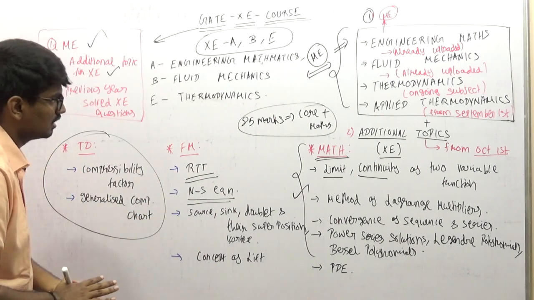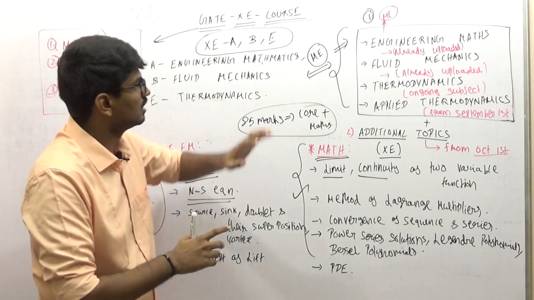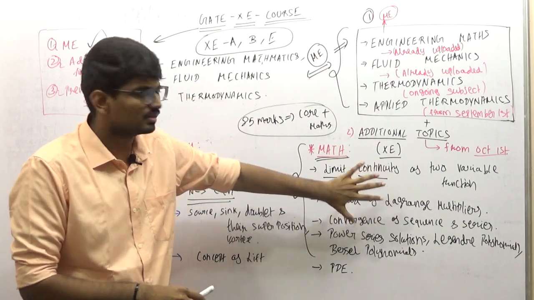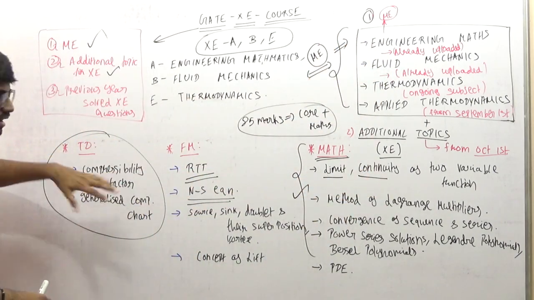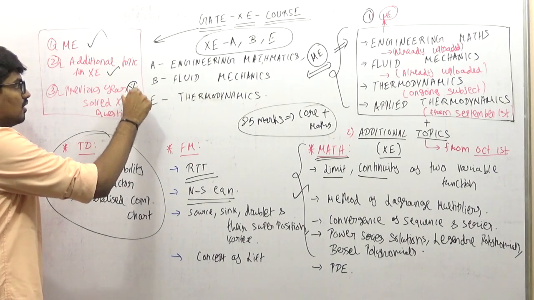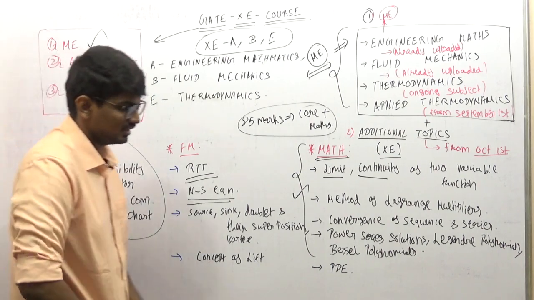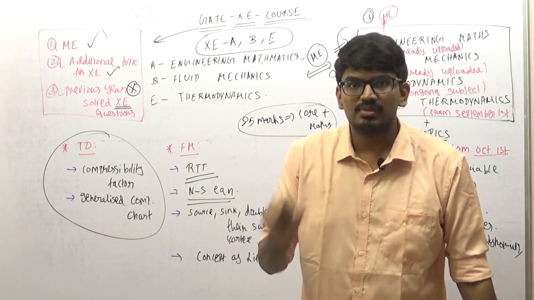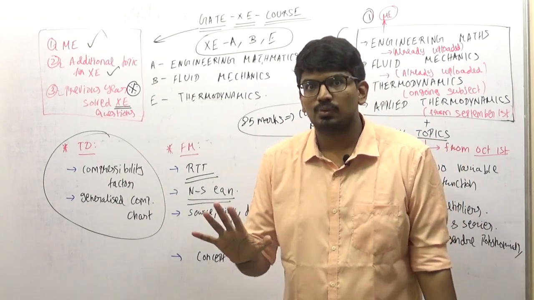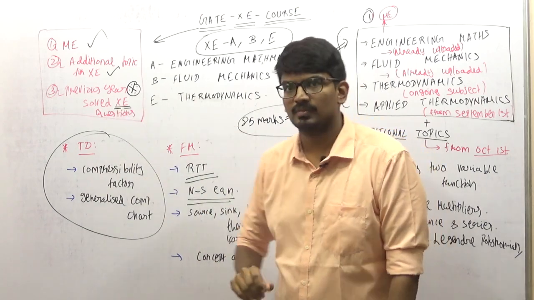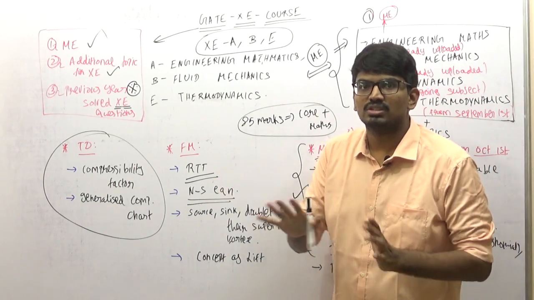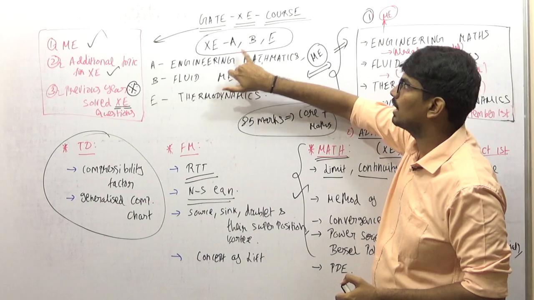So what is our plan? Very simple. This total course you can access, then the additional topics of Maths, FM and TD. Then finally, a very important one, solved previous year questions of XC. I will be explaining around 400 questions of previous year XC papers, which cover mathematics, fluid mechanics and thermodynamics, not other topics, because this course is designated to B and E.